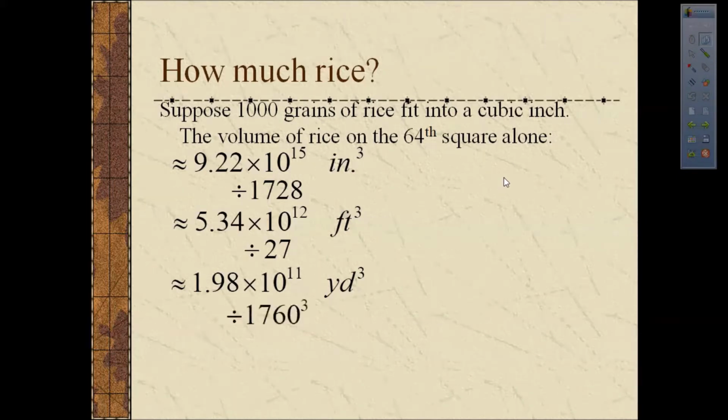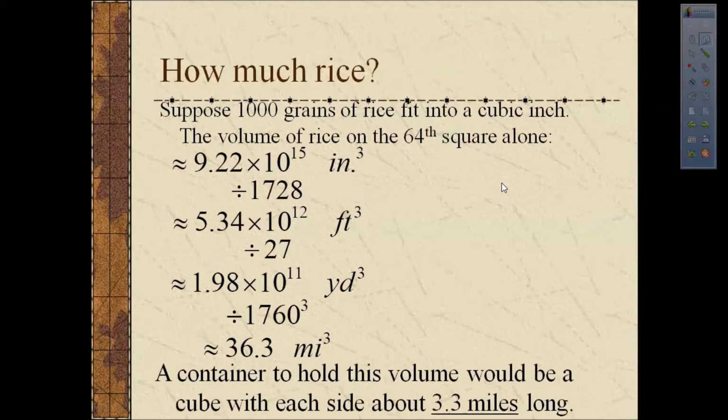There are 1,760 yards in a mile. If we divide by 1760 cubed, we are now turning this into cubic miles. And so the number of grains of rice is going to fill 36.3 cubic miles. Now, to get a number like that, you would need a cube that is 3.3 miles long on each side.